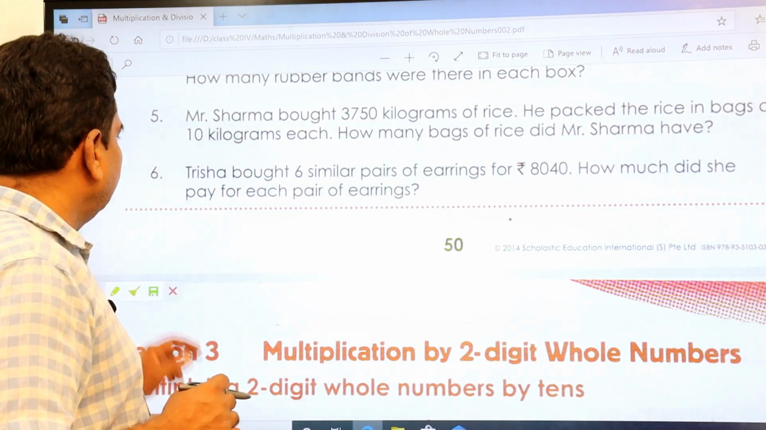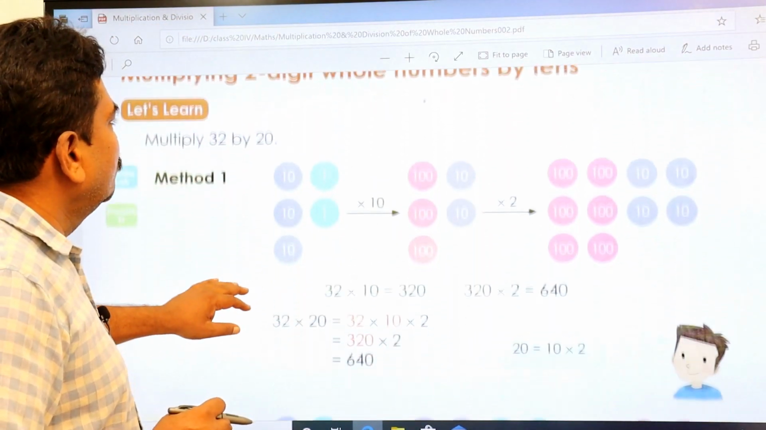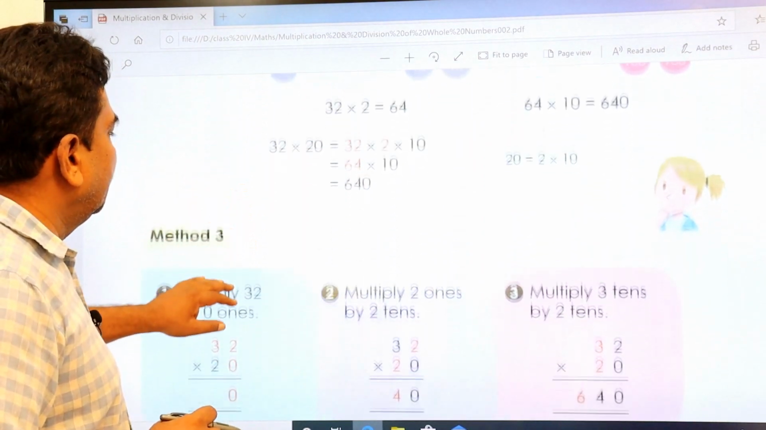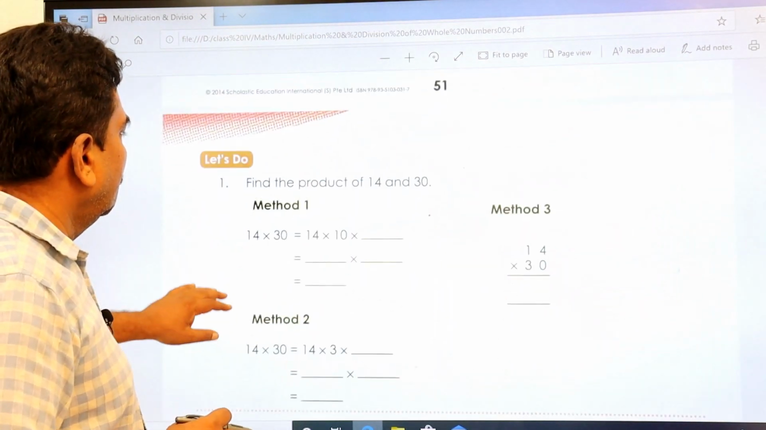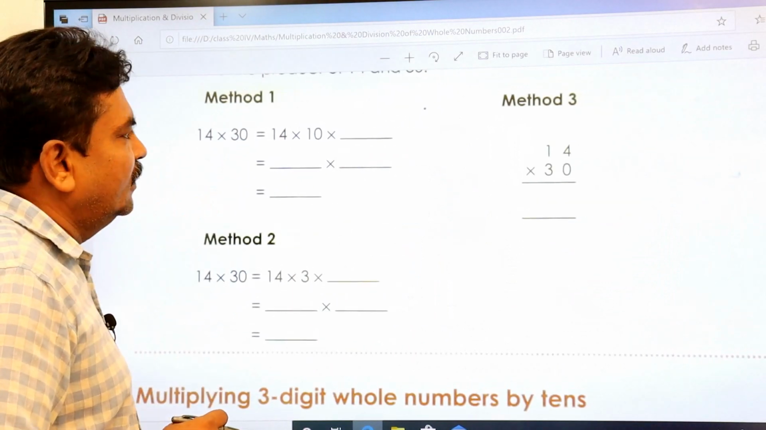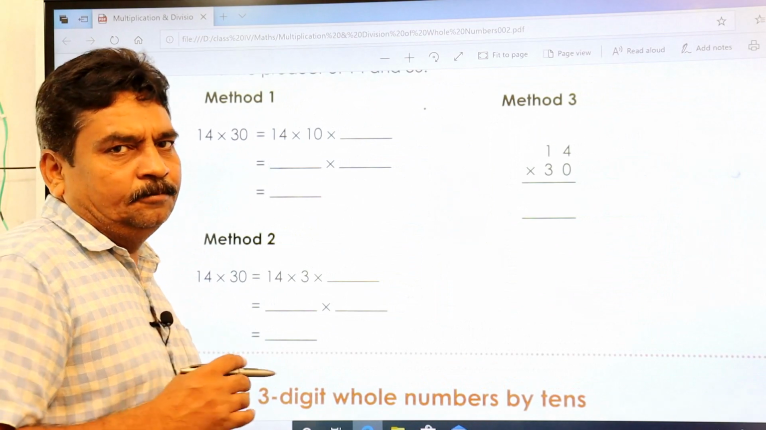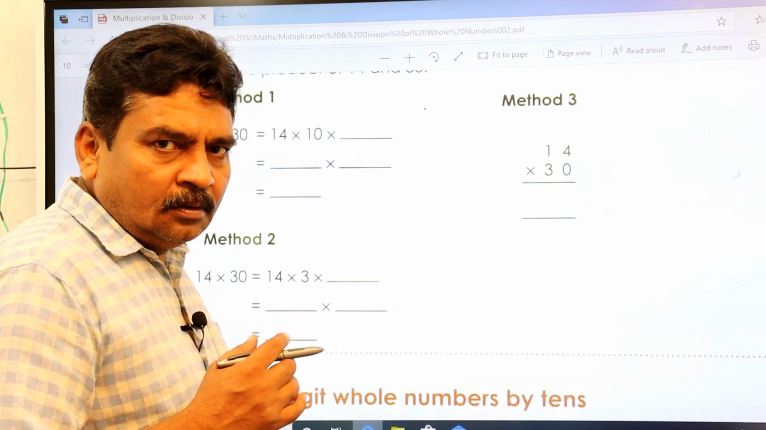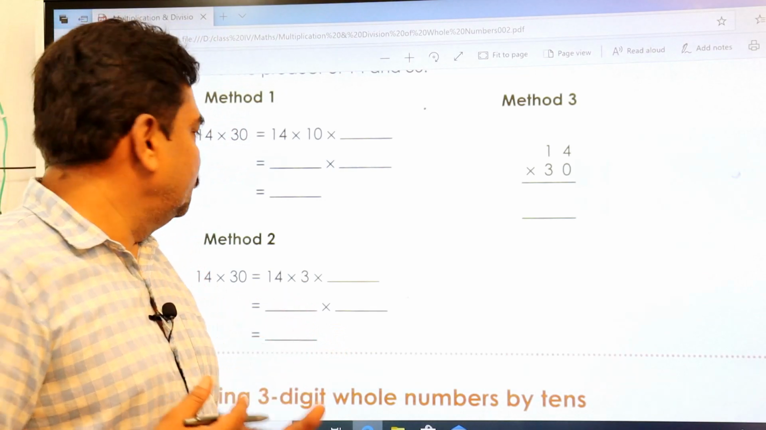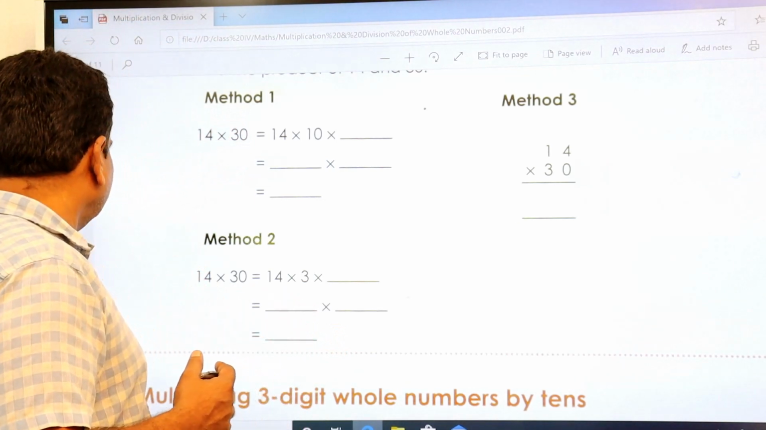Okay, let's see. Then come to multiplication. This is the same thing. We'll do it here. Forget about first method and second method, but anyhow I'll do it. I'll show you in our own system so that you can understand.